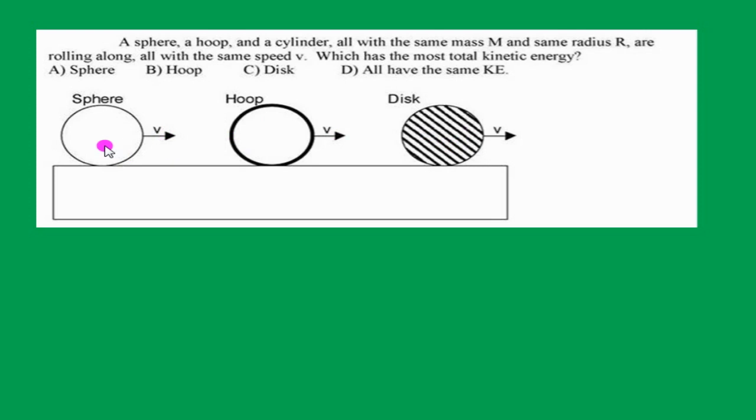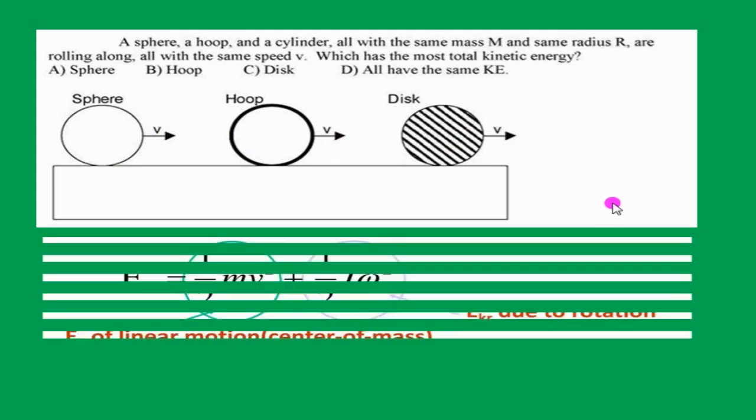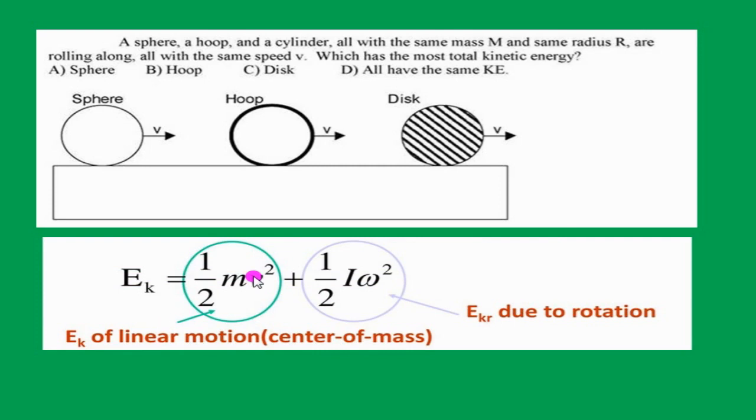When an object rolls, the kinetic energy is the sum of the linear kinetic energy and rotational kinetic energy. All the three objects have same mass and same velocity, hence the translational or linear kinetic energy of all the three objects are same. However, the moment of inertia is the deciding factor. If this is more, then the kinetic energy of the object is more.